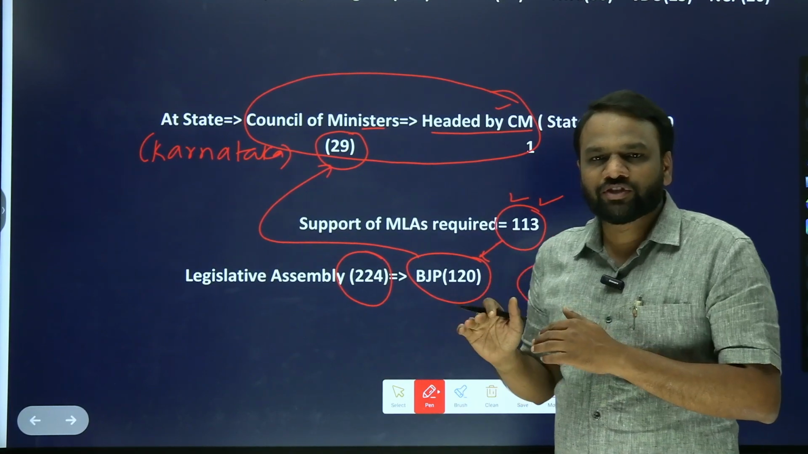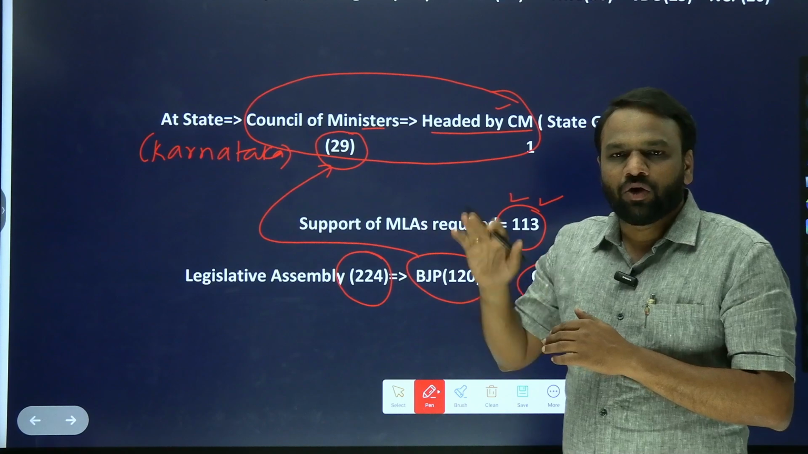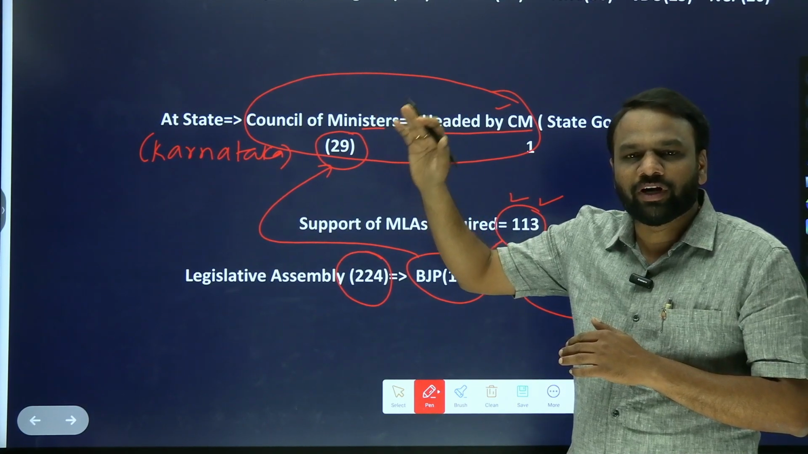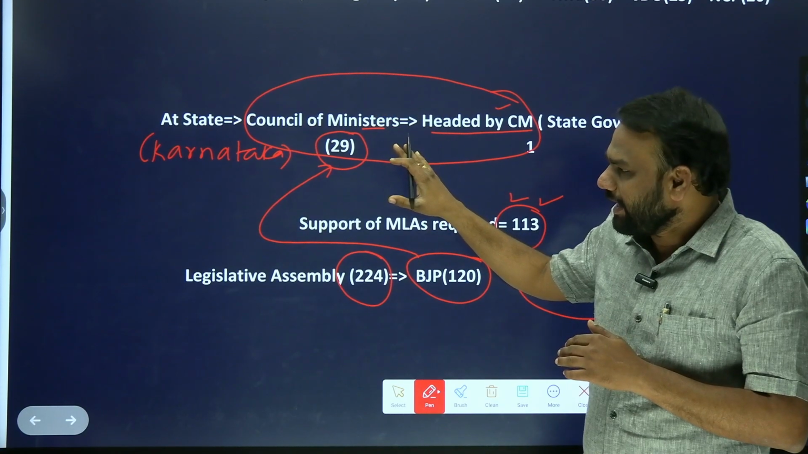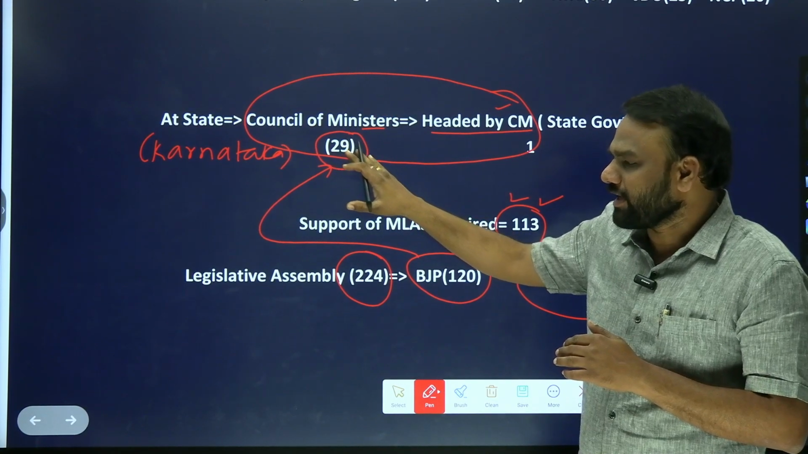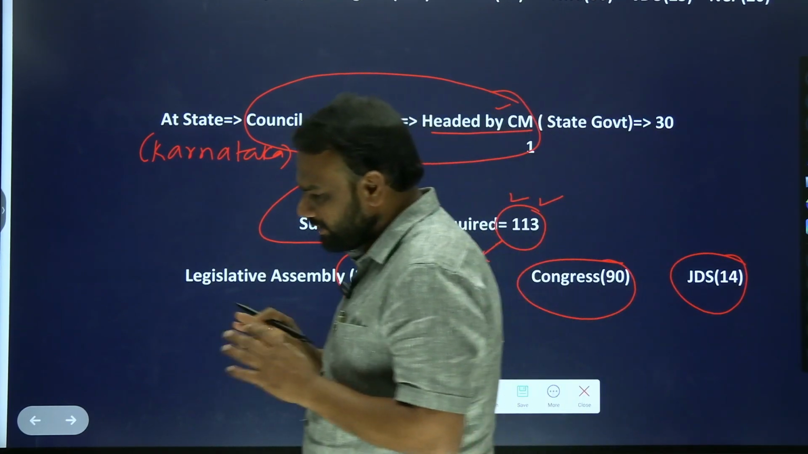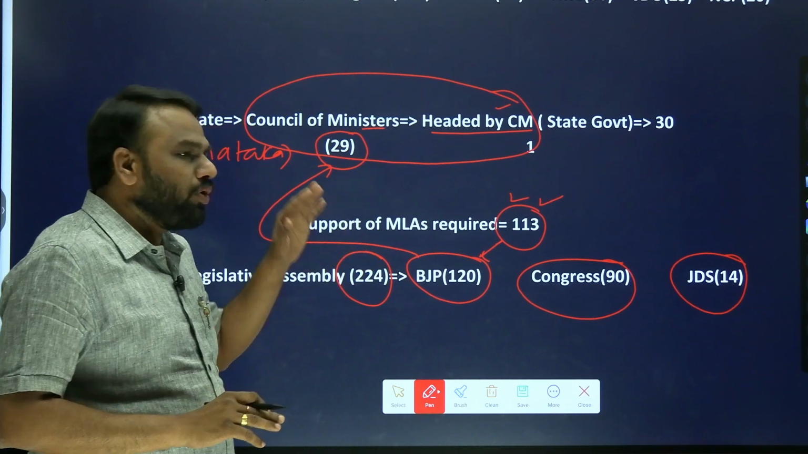So what we saw: government formation at the central level, government formation at the state level. At the central level, we require support of 273 MPs. At state level, for example, for the state of Karnataka, we require support of 113 MLAs. Okay, 113 MLAs. So this was about government formation.